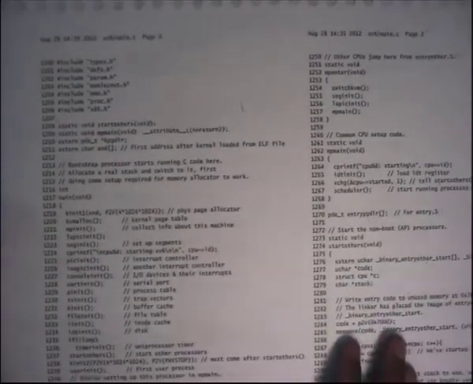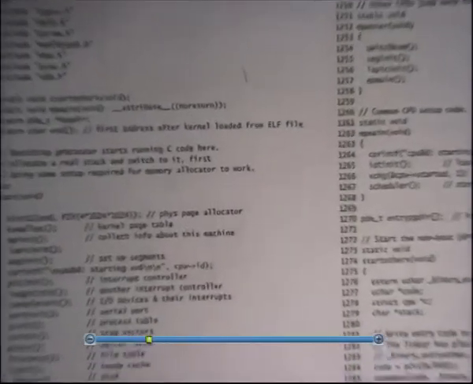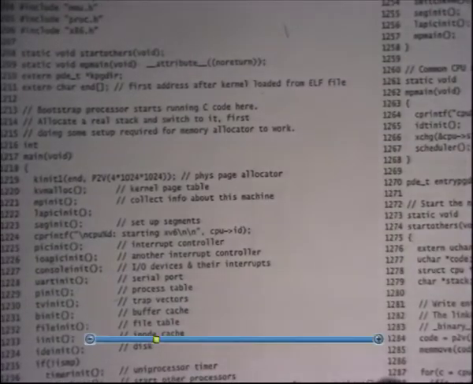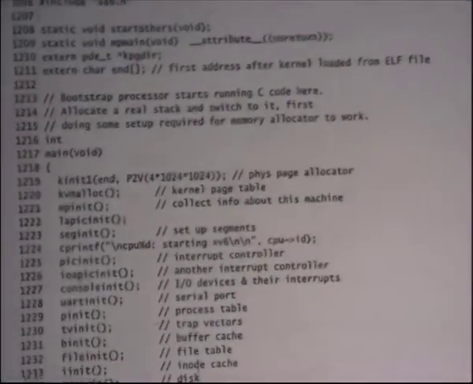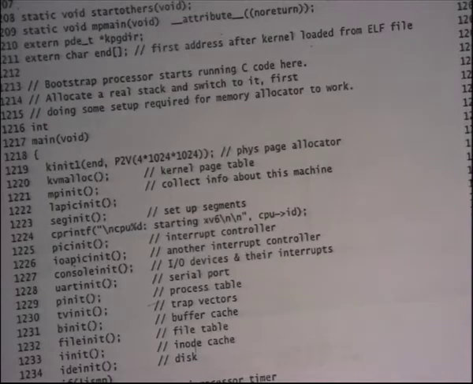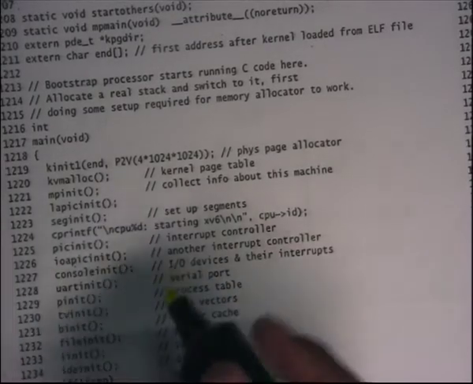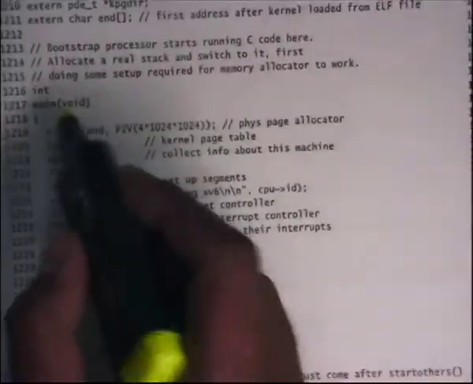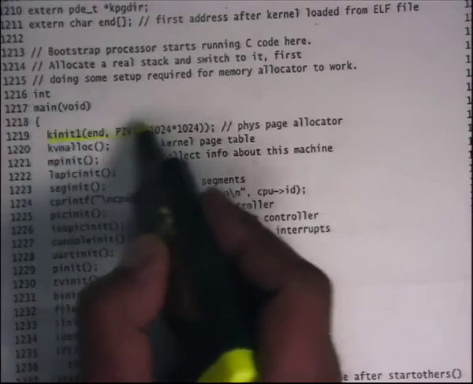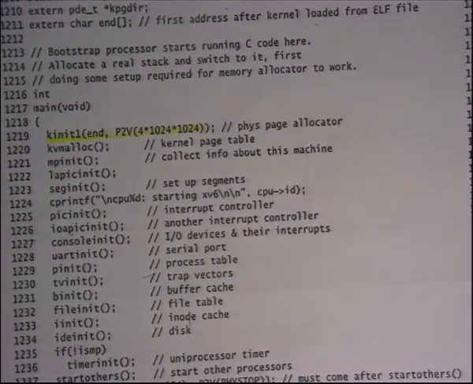Okay, all right. We were looking at x86, and we said let's look at the code which transitions from entry page dir to k page dir. Firstly, this function called kinit1 initializes the physical page allocator. So what does it do?